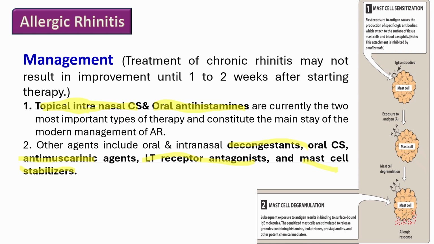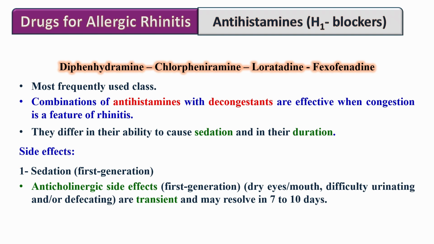Antihistamines are among the most commonly used treatments for allergic rhinitis. Common examples include first-generation agents like diphenhydramine and chlorpheniramine, which are effective but cause sedation due to crossing the blood-brain barrier. Second-generation agents such as loratadine and fexofenadine are non-sedating and longer-acting. These medications block H1 receptors, reducing the effects of histamine on target tissues.